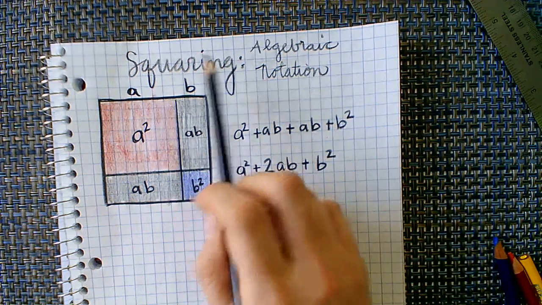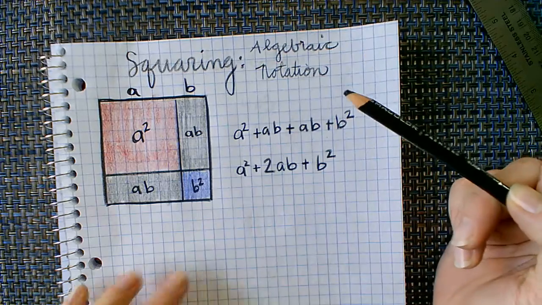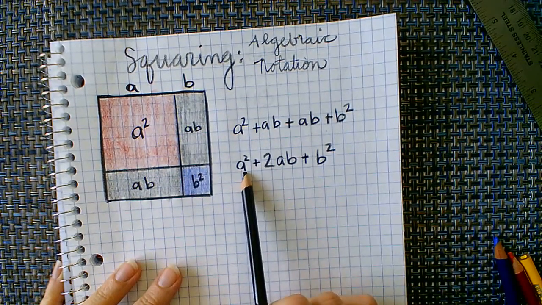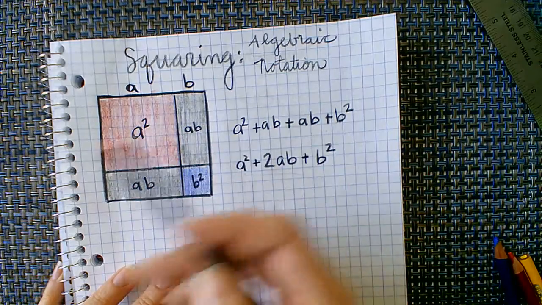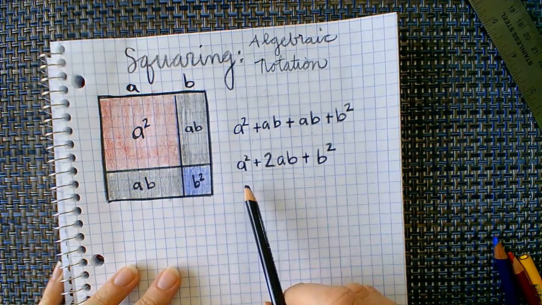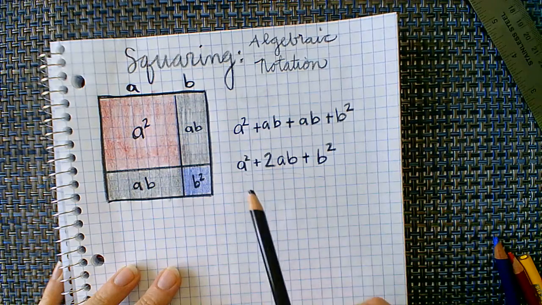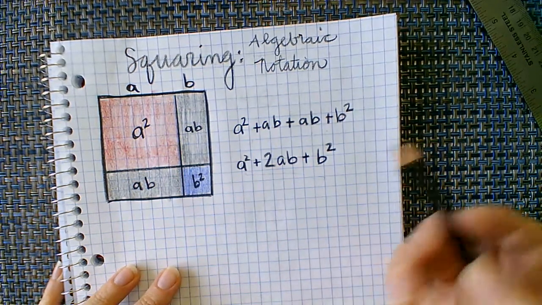Let's take this work squaring with algebraic notation to the next level. Now, sometimes we could just be given the algebraic notation of a binomial here. And instead of taking a square and labeling it with the letters, what you could do is plug in numbers. Now you can plug in any number you want. You could get really big.